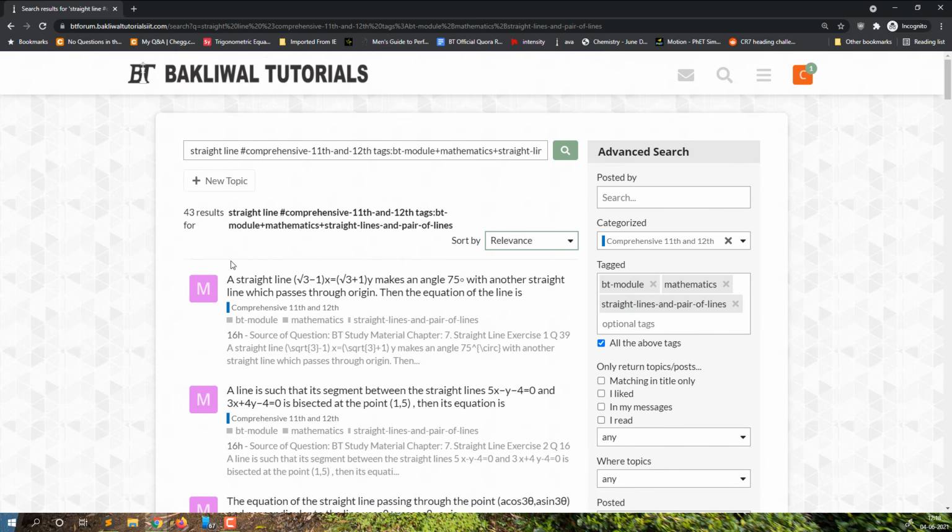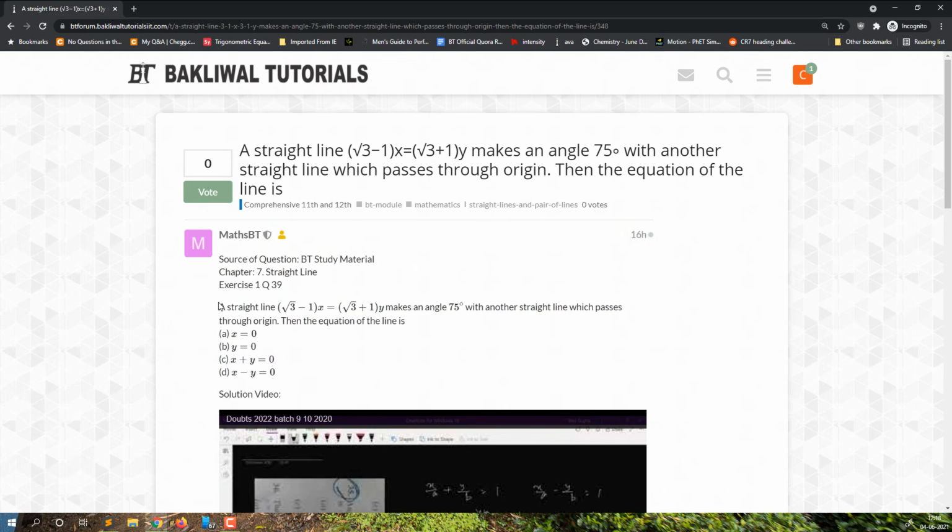So this is the search, which is very powerful. And there's one thing that we have done in our module questions: we have added exercise 1 question 39 and chapter name also. So if you search by a chapter name in that question, you are going to find out that question. If I just search by exercise also, I'm going to find out that question.